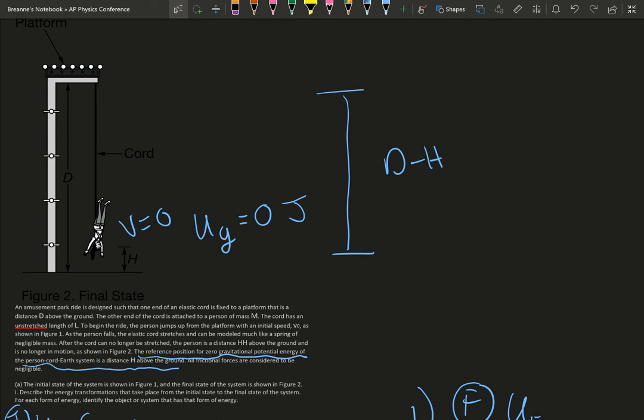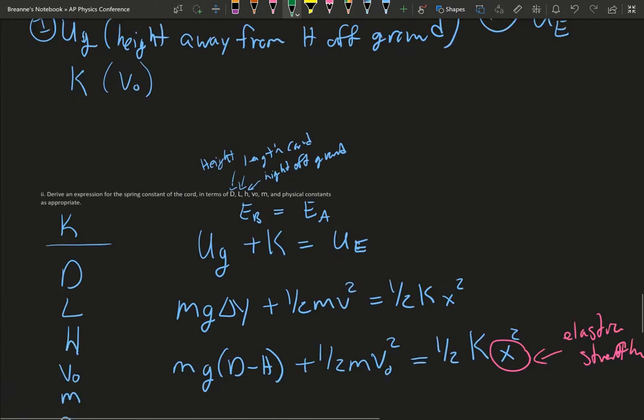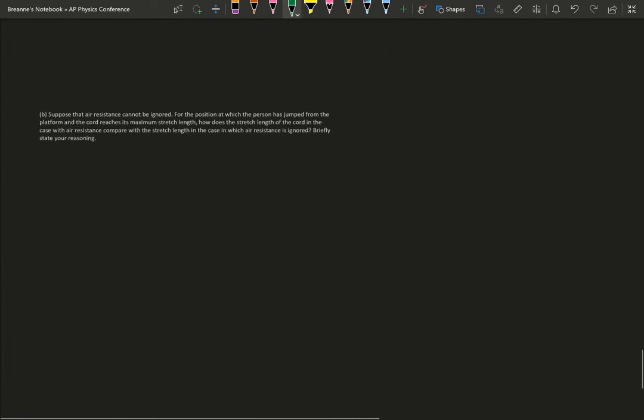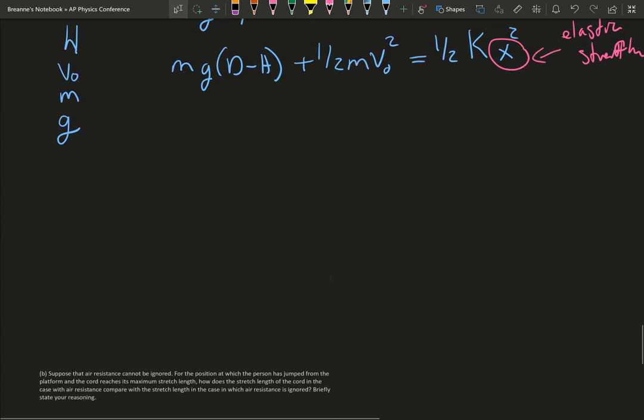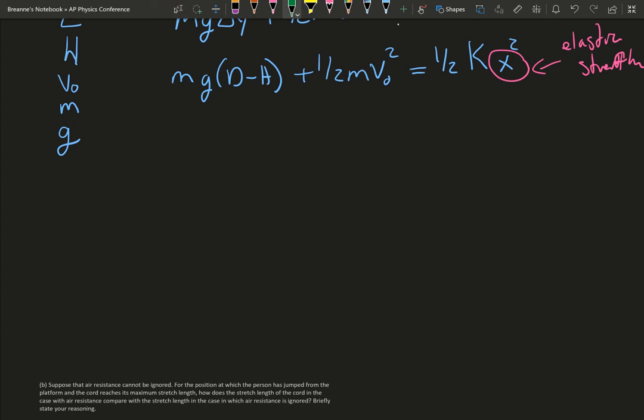So completely stretched out is d minus h. And then we know the length. So couldn't we decide that our x is going to be the completely stretched out, which is d minus h, minus the length of the cord?